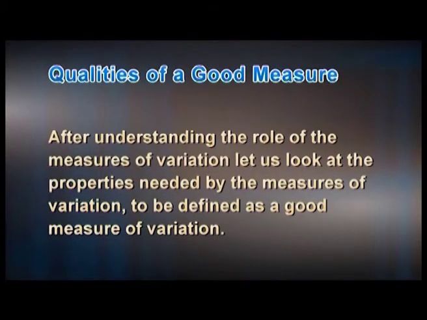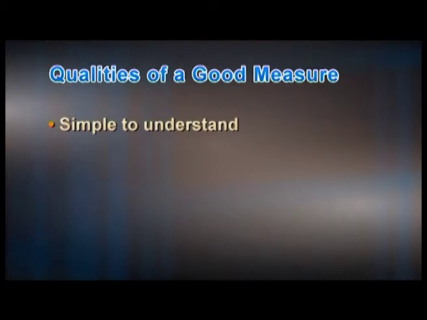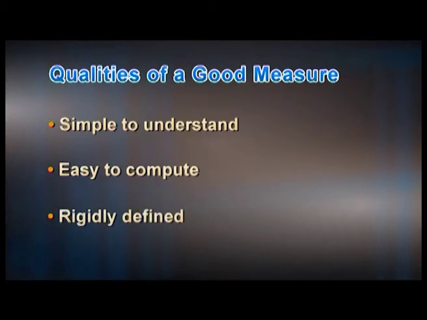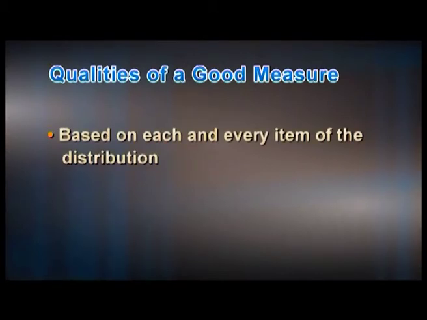After understanding the role of the measures of variation, let us look at the properties needed by the measures of variation to be defined as a good measure of variation. A good measure of variation should possess, as far as possible, the following properties. It should be simple to understand, it should be easy to compute, it should be rigidly defined, it should be based on each and every item of the distribution.